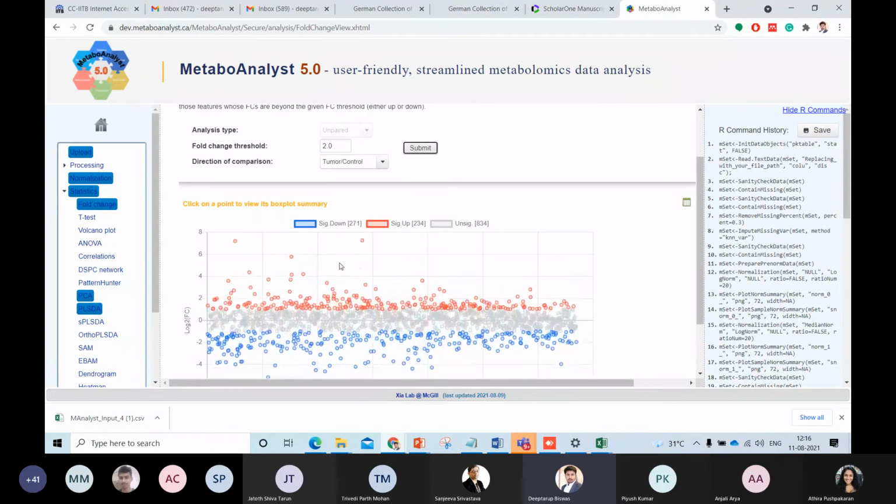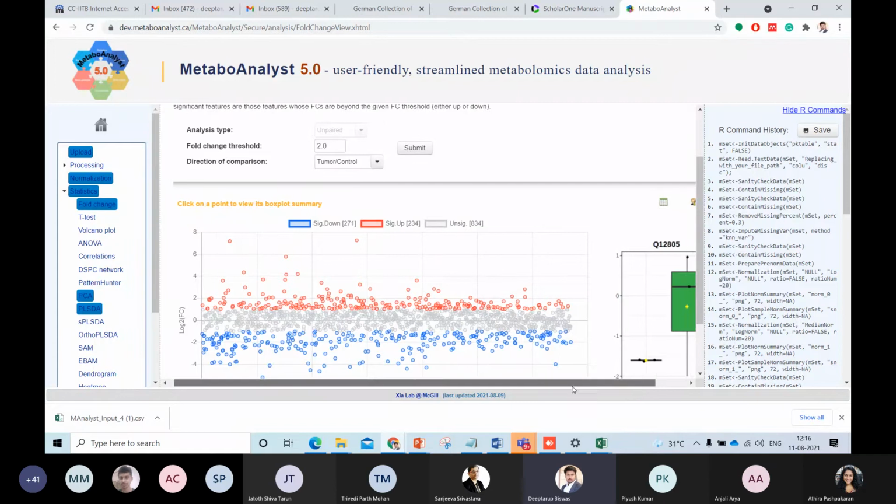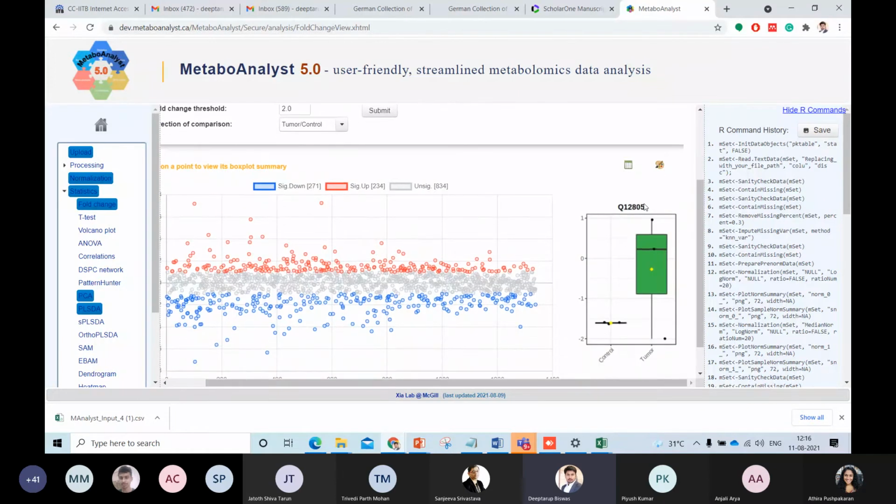And so we are finding 271 significantly downregulated proteins. That means these are the 271 proteins found to be downregulated when compared with tumor versus control, and 234 upregulated. However, 834 proteins, which you can see over here, are insignificant, having not much fold change when the fold change threshold is taken as 2, right? And if we click over here, it will give you an idea in the form of a box plot of how this particular protein looks in terms of control versus tumor.